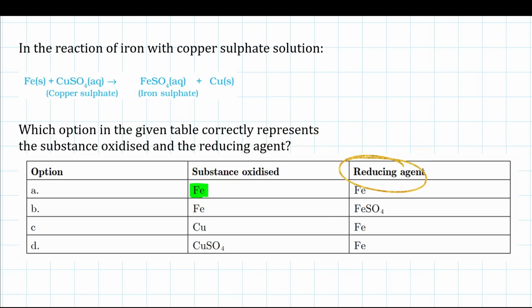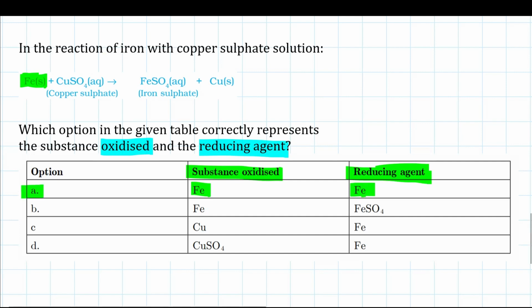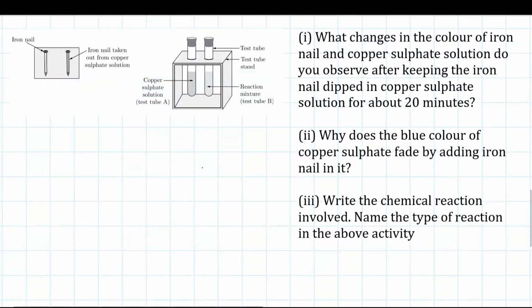So if you look into the question once again, we have to find the substance oxidized and the reducing agent. Well, here iron is the answer for both parts because this is the substance getting oxidized, and the substance oxidized always acts as a reducing agent. So we'll say that option A is correct. This is the correct option in this case.